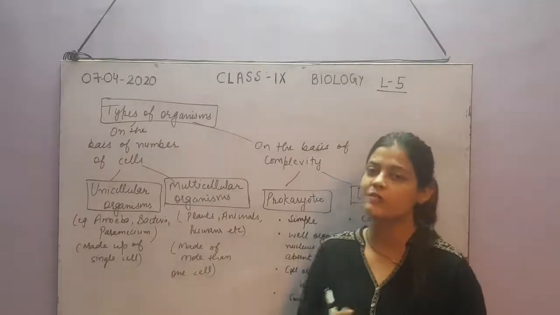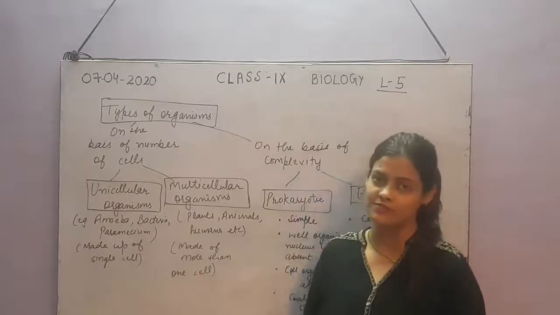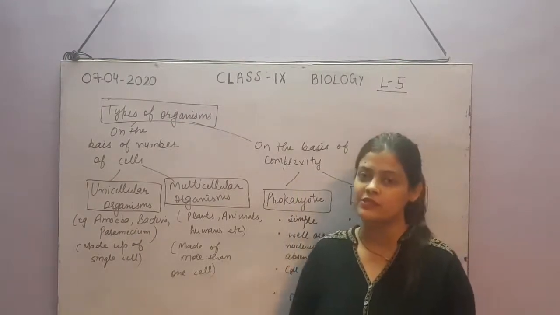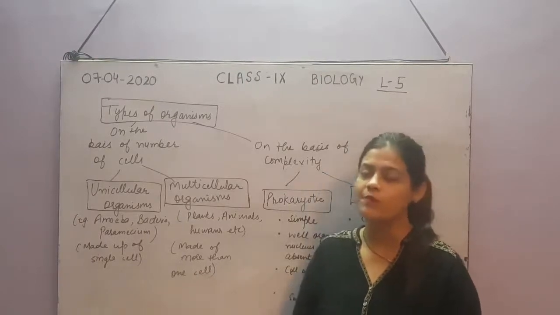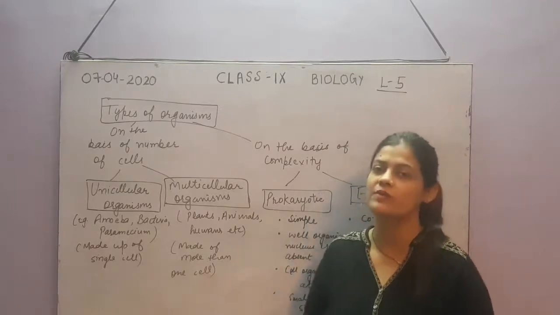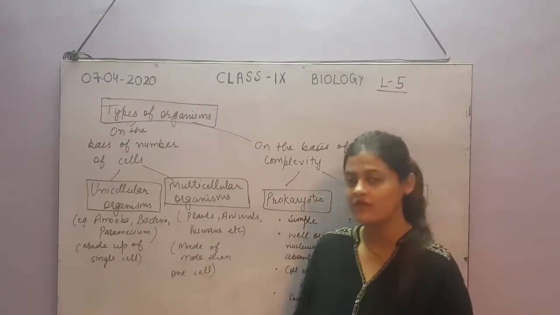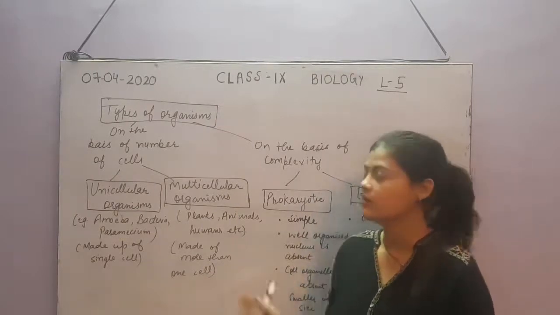Similarly, tissues will combine together to form organs, then organ systems, and then the organism. That will take place in the case of multicellular organisms, because in complex multicellular organisms, to increase the efficiency of work, there will be division of labor. Division of labor means the cells will divide their functions.